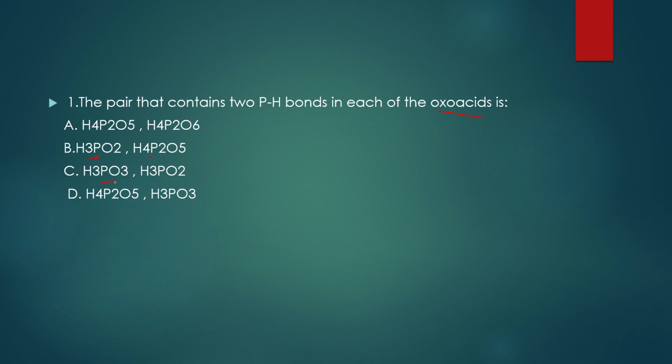You have to have at least one P double bond O, and the others you have to have at least one OH bond.